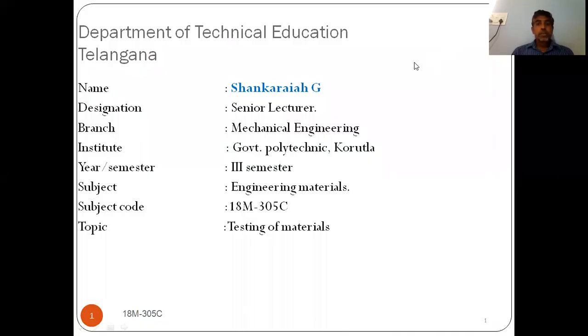Hello students. In the last session we discussed different properties of materials, different mechanical properties and different technological properties of materials, and later we discussed some quiz questions and question and answers. In this session we are going to discuss testing of materials. Materials have different mechanical properties, but how to measure those mechanical properties? For that we have some testing procedures. Those procedures we will study in the coming sessions.